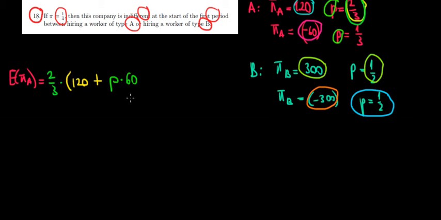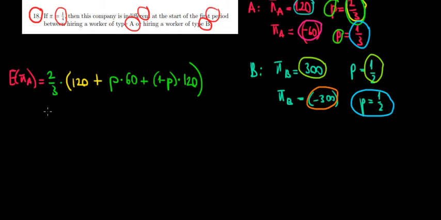Again, in a second we'll write the highlights underneath all these probabilities because we really need to keep track of those. So plus the remaining probability 1 minus P, the worker does not quit, right? Worker A does not quit, so we would still get 120 from him. We close those brackets, and then what we also have is the remaining probability of 1 over 3.